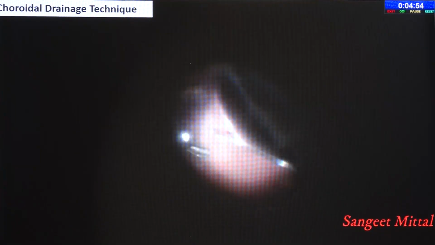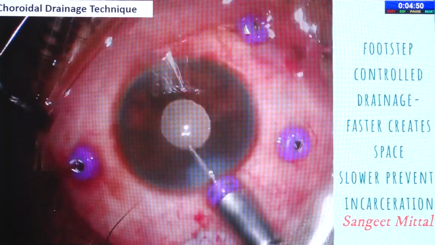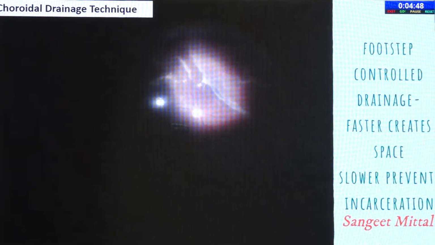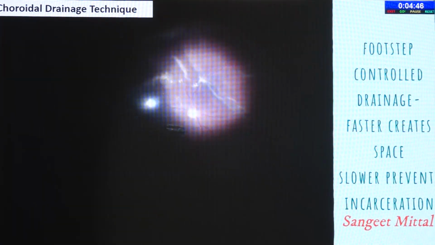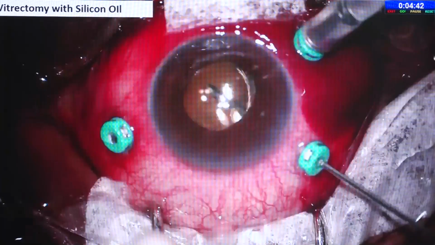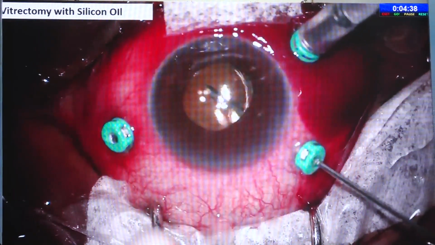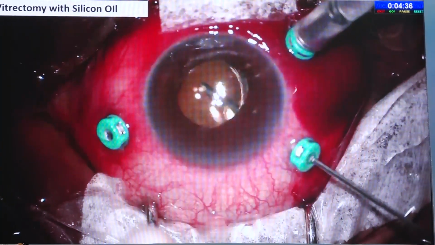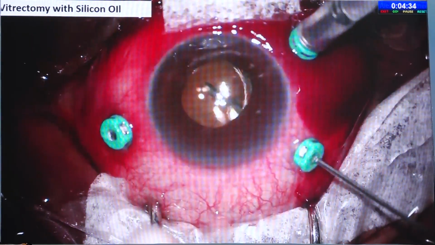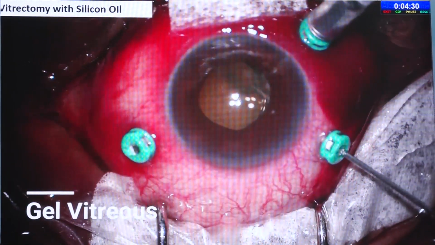Due to massive choroidals, there was no space to perform proper vitrectomy. Controlled cannular drainage was done in fast mode to create space. The speed of drainage was reduced as the choroid became flat to prevent any tissue incarceration. So this is how I do a choroidal drainage. Then sometimes you need to do vitrectomy with silicone oil injection in these eyes to maintain the globe pressure.